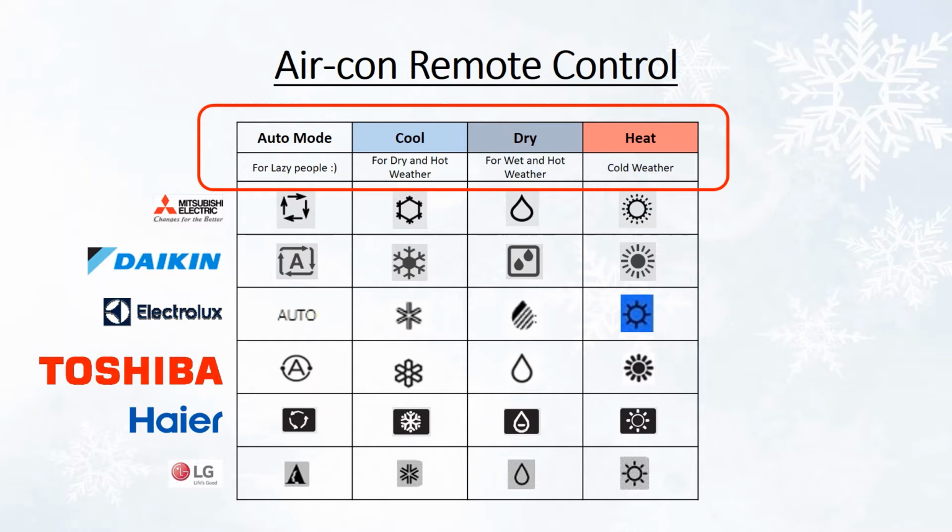Hi guys, watch this video to understand how to use your remote control for your air conditioning. Let's start with the symbols. Generally, there are 4 different modes. Auto, cool, dry and heat mode.